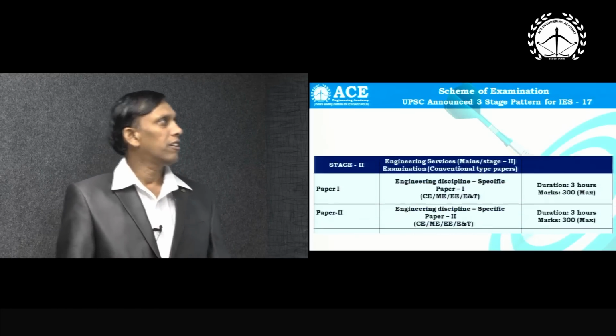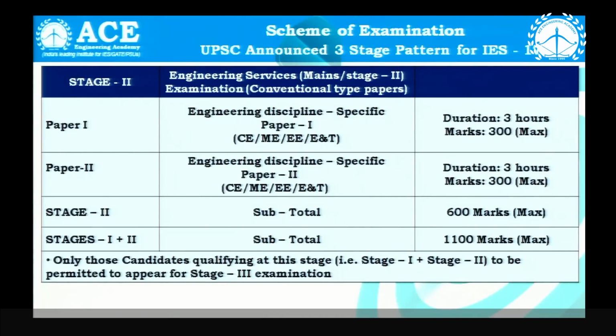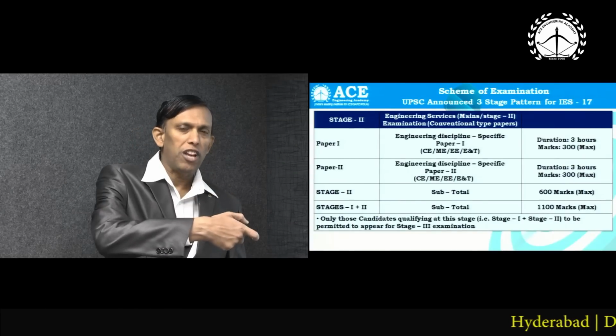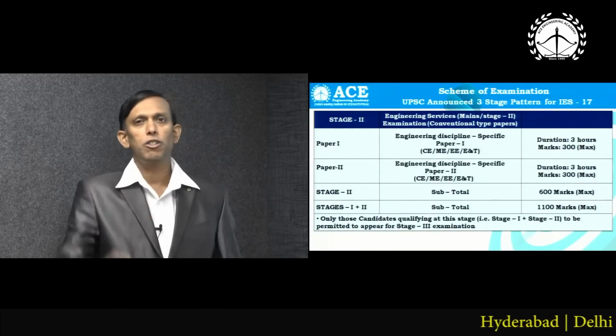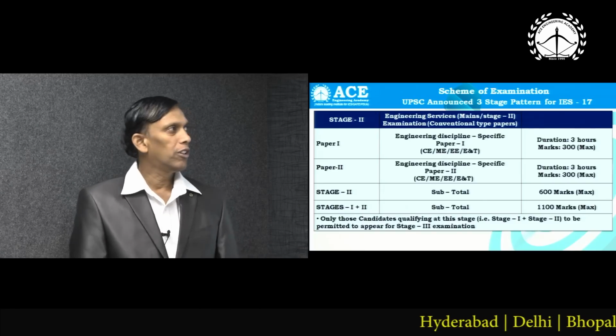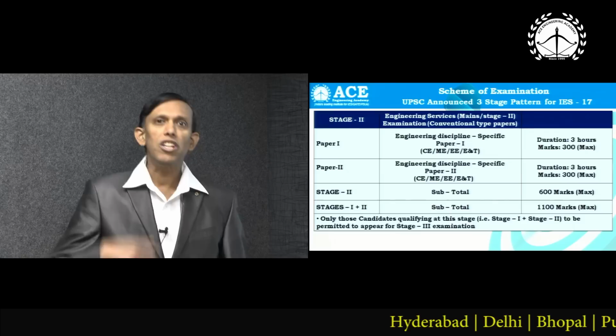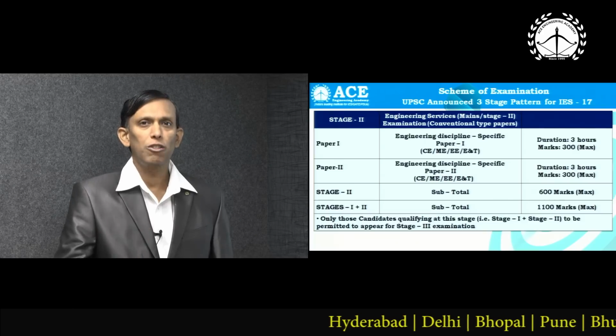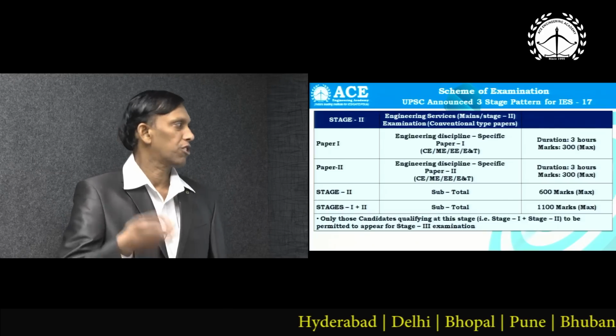Now let us see stage 2. Stage 2 is conventional, with long answer questions. The mechanical engineering syllabus included in stage 1 is divided into 2 papers. Paper 1 and paper 2 are each of 3 hours duration and 300 marks, with a conventional, long answer question type.